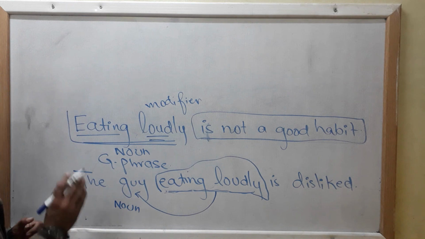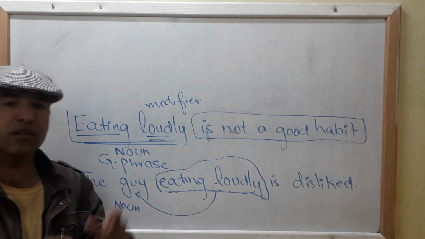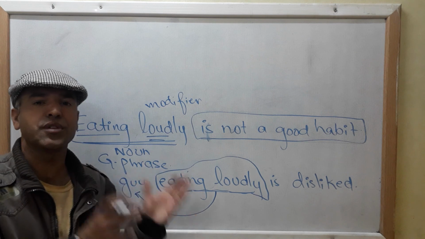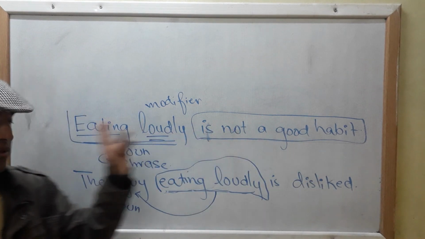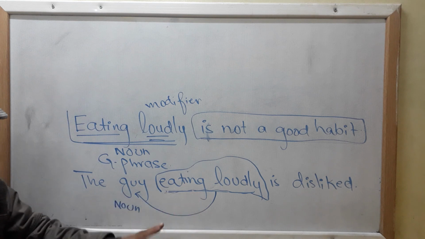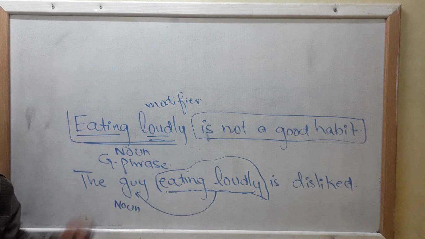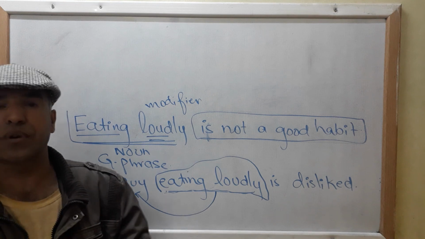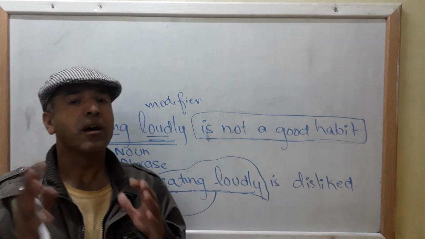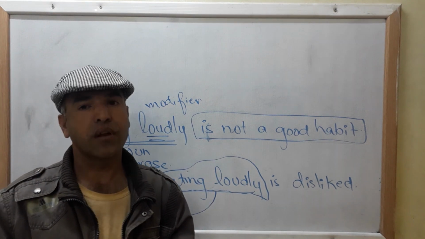So it is very easy to find out the difference or disparity between a gerund and a participle phrase: your participle phrase always functions as an adjective, and your gerund phrase functions as a noun in a sentence. So guys, that's enough for today. I hope I have succeeded in making you understand the concept and the disparity between gerund and participle phrase.